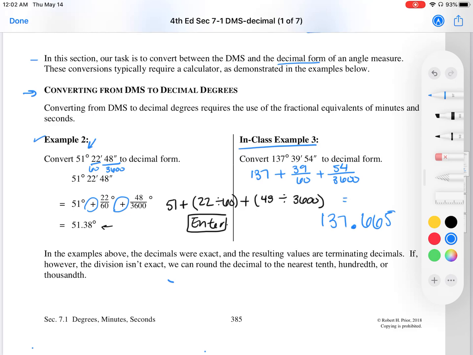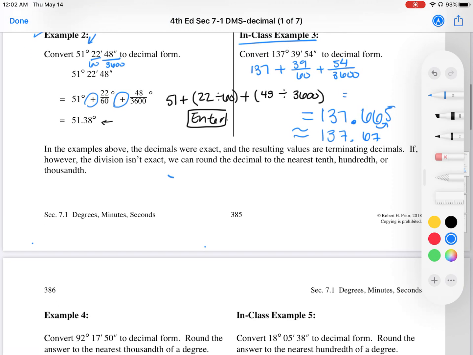If you're ever unsure, we can always round. We can give an approximation. So this is what it's equal to. We can approximate, say it's 137.67, and we round up if we wanted two decimal places. In the examples above, the decimals were exact, and resulting values are terminating decimals.